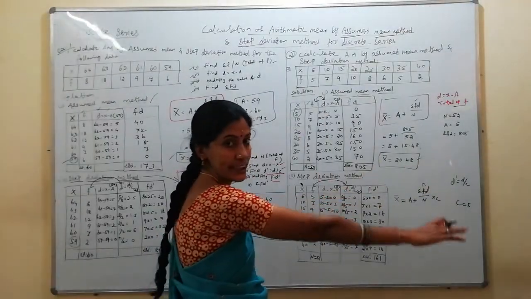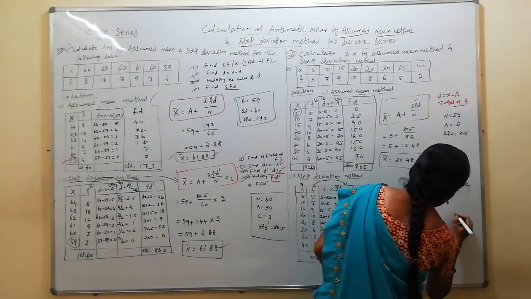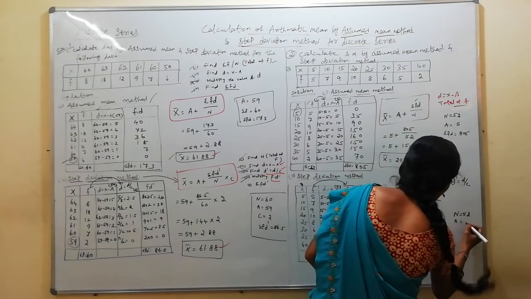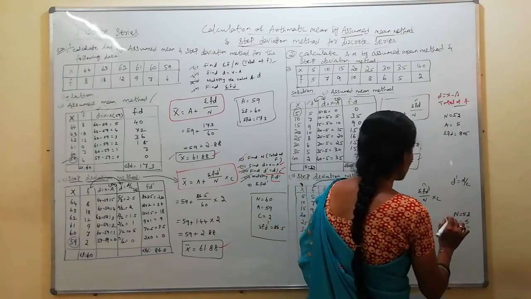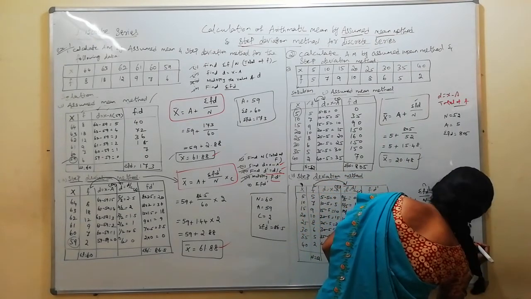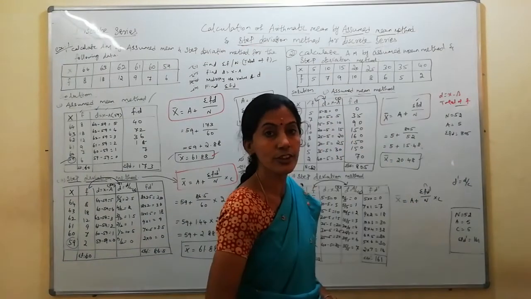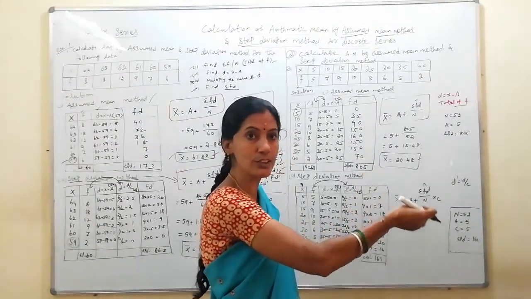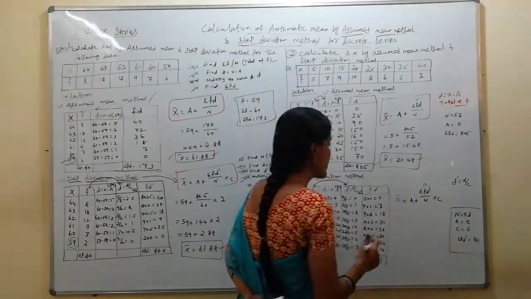Now the next procedure: we will take these values separately and substitute them in the formula. From the beginning, I will substitute first n. How much did we get? 52. And the assumed value a, what have I assumed? A small value in the x, 5. Assumed value is 5, common factor is also 5. And sigma f into d dash, how much did I get? 161. So I have written these values separately. These values are required to solve the formula. Just substitute these values in the formula and you will get the answer.